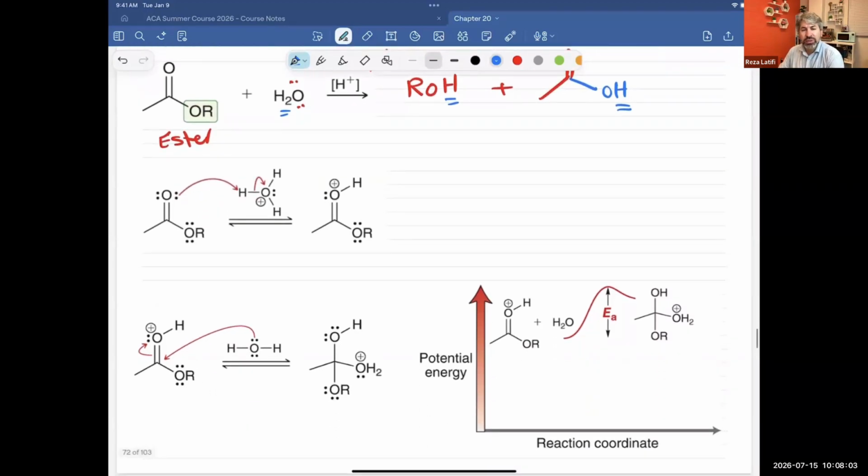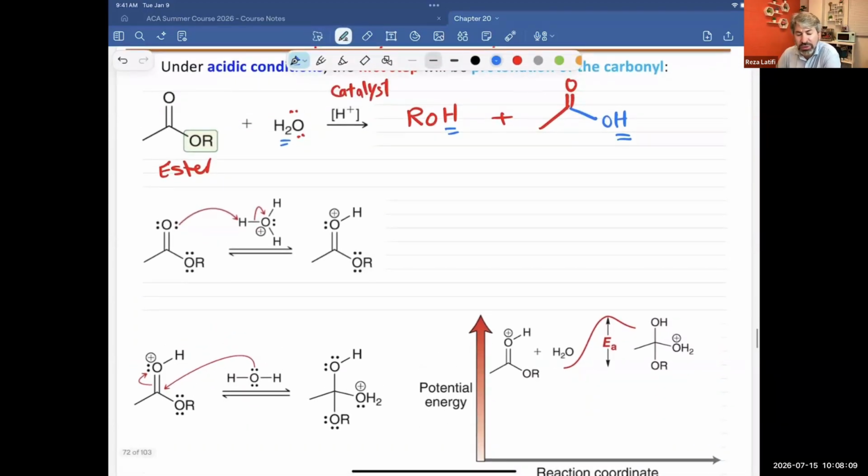And so how is H+ going to help us speed up the reaction? Because the reaction is happening in aqueous media, and we said in acidic condition, our water is not going to be just really pure water. It will be protonated, or hydronium, and hydronium is going to give one H+ to the carbonyl group. And now what's going to happen in this case? We know oxygen all the time is trying to steal electron density from the carbonyl, creating a positive charge there, but we want to exaggerate that positive charge by giving H+ to the carbonyl.